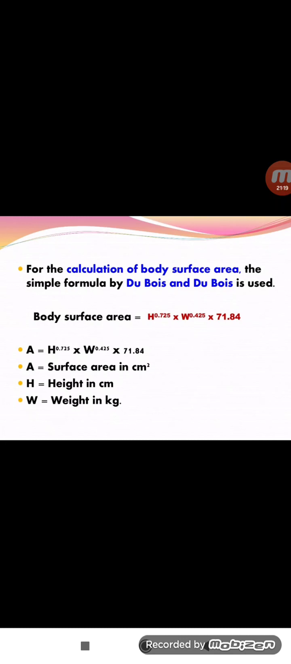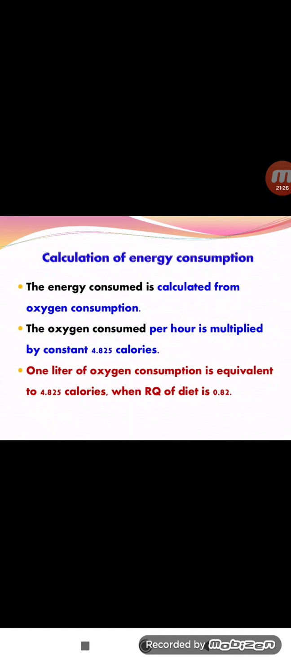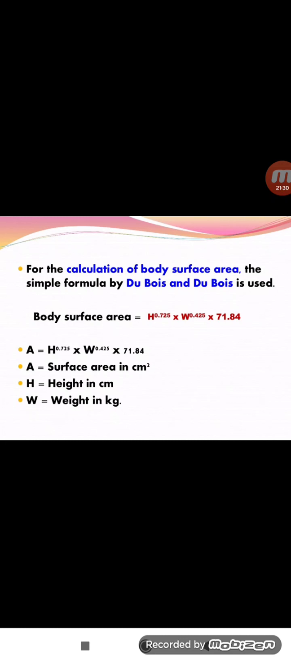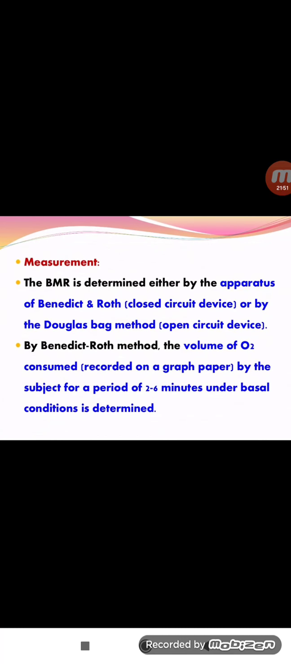These values are substituted in the formula, and finally we get the particular energy consumption value. For example, H means height, and height is 5 feet, so 5 to the power of 0.725, into weight of 60 kg, 60 to the power of 0.425, into 71.84. Finally we get some value. That value is the measurement of the BMR.